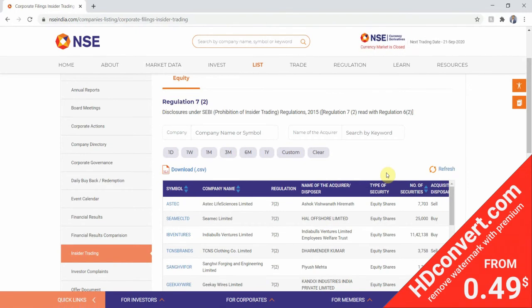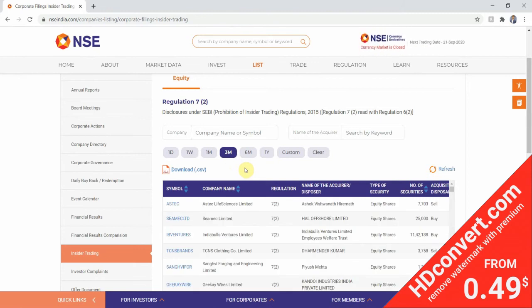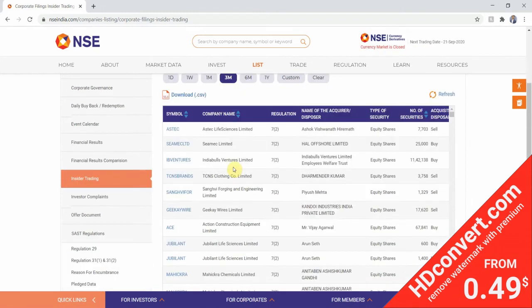Now this strategy I will implement to make a watch list for my swing trading. That's why I'm going to consider a time frame of 3 months. You can easily change the time frames from here. So I'm gonna go and select the 3 months time frame. It takes a little while to load. Okay, so the loading has been completed.